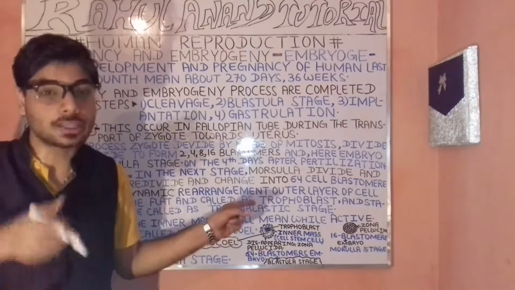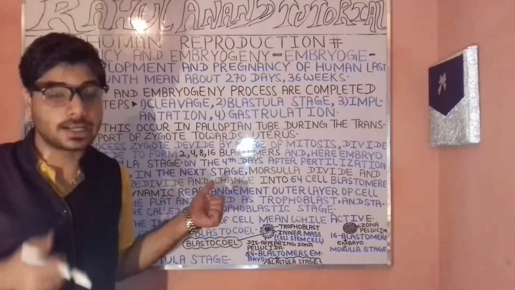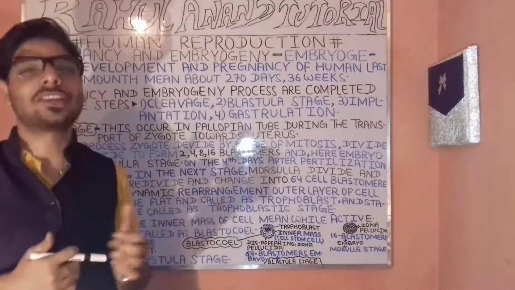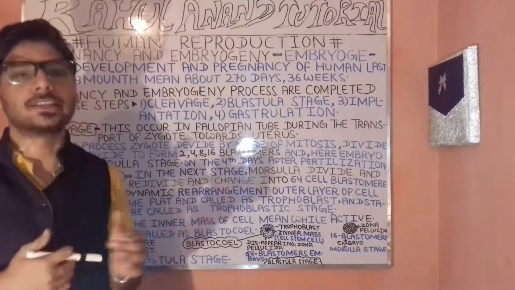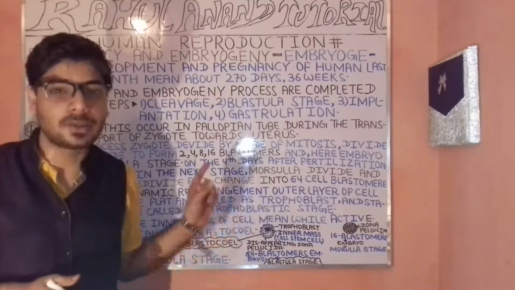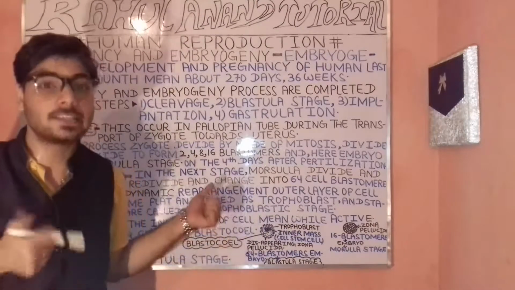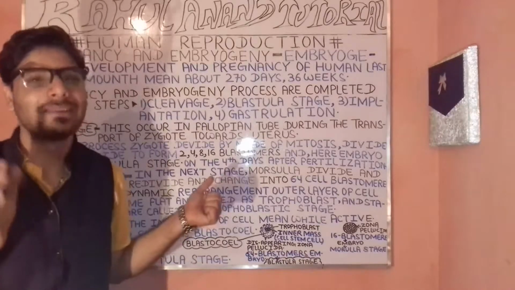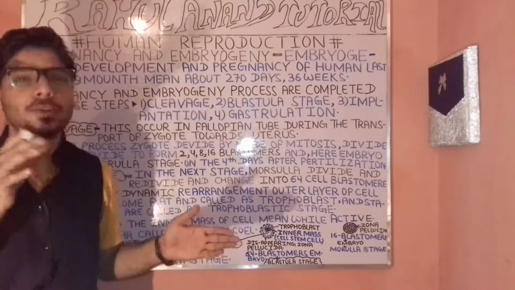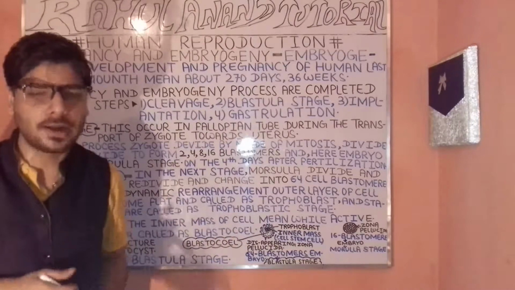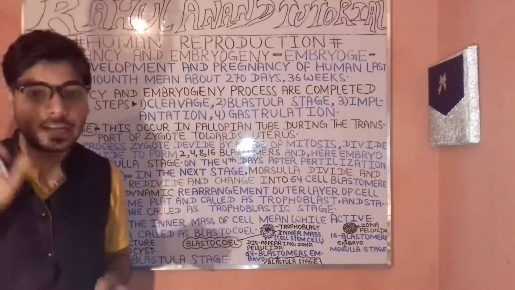Often these zygotes are known as what? These zygotes are coming under a stage known as the morula stage. This is a specialized type of stage, just as we have different vital stages at our railway stations, for example. Likewise, here we have the morula stage, which is generally found on the 4th day of fertilization.